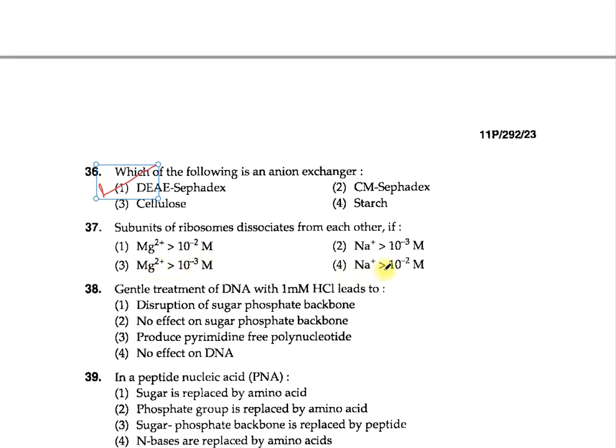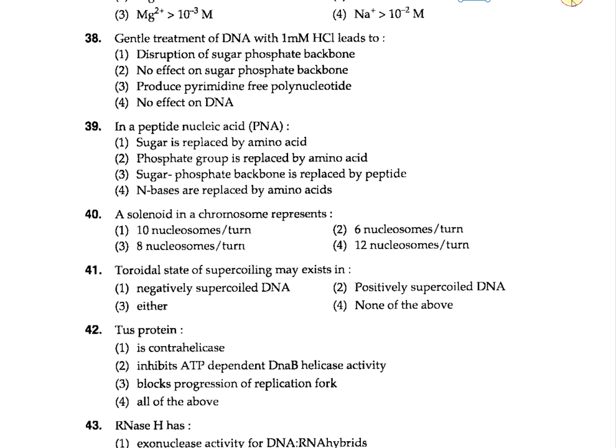4. Sodium greater than 10 to the power minus 2 molar. Out of this, none of the options is correct. The ribosomes' dissociation is related to the concentration of magnesium, and when the concentration is lesser than 10 to the power minus 3 molar, the ribosomes dissociate. So here none of the options is correct. All are incorrect.